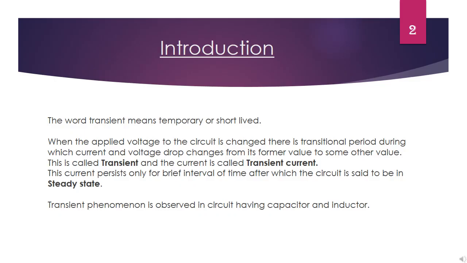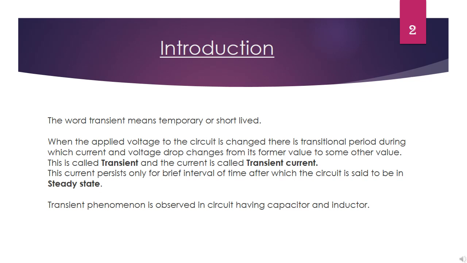Transient current is observed during charging and discharging of capacitor. So let us first see what is transient current. The word transient means temporary or short-lived. The current which changes with the time for short duration and becomes constant thereafter is called transient current.